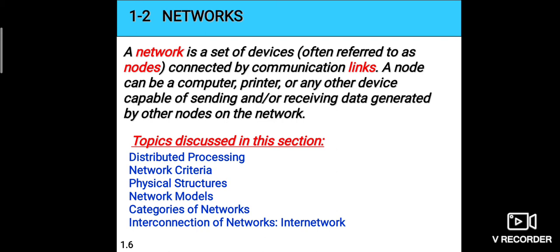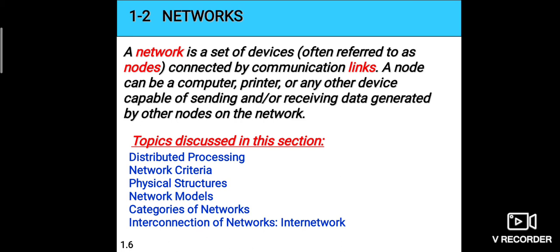What do you mean by reliability? In addition to the accuracy of delivery, network reliability is measured by the frequency of failure or the time it takes a link to recover from a failure. Suppose any communication link fails, it has to be repaired. So what is the time taken to repair it? That network robustness is essential.